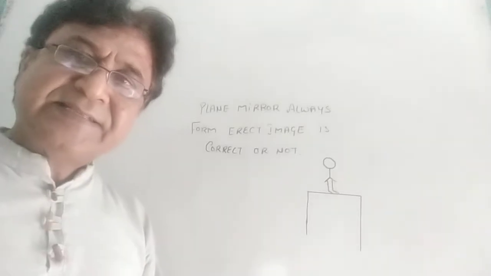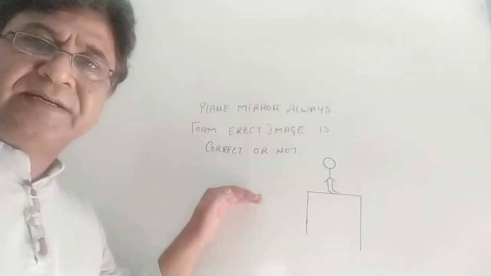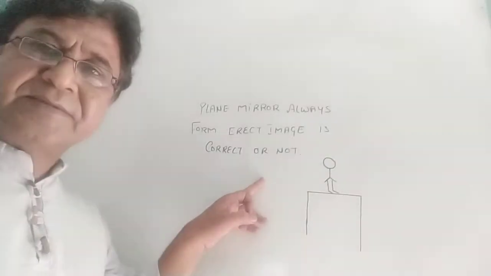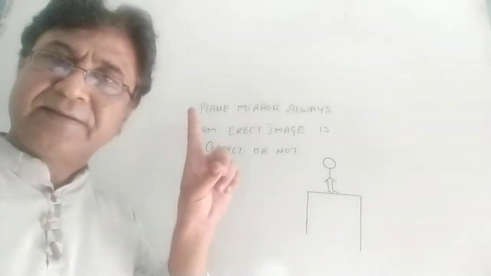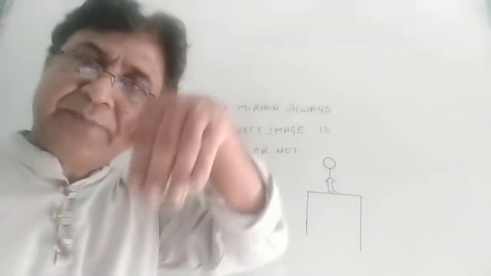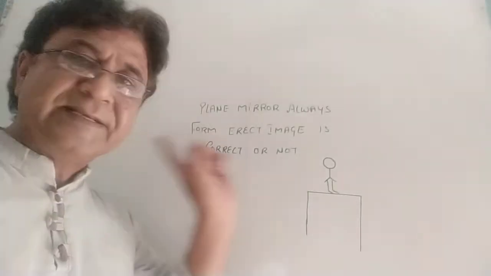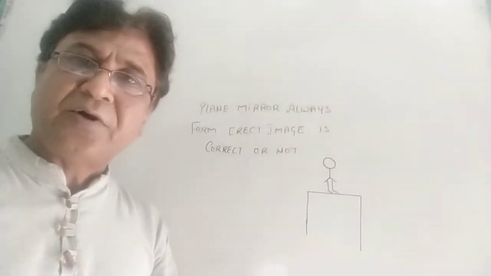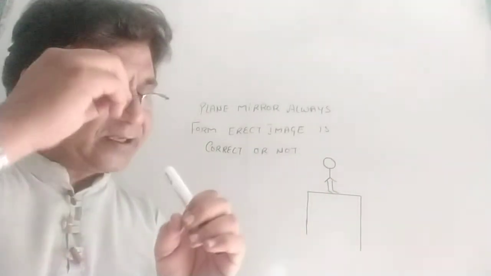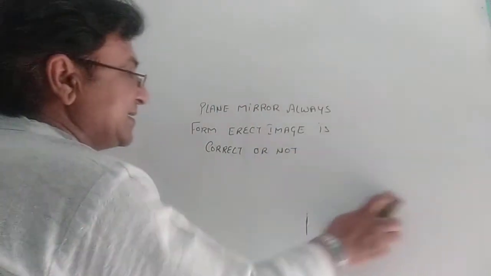So in competitive exams, the question comes, where does the plane mirror form the inverted image? Only on one side. When you are standing at the tip of the plane mirror, it always forms an inverted image. Otherwise, a plane mirror always forms an erect image. Remember that.